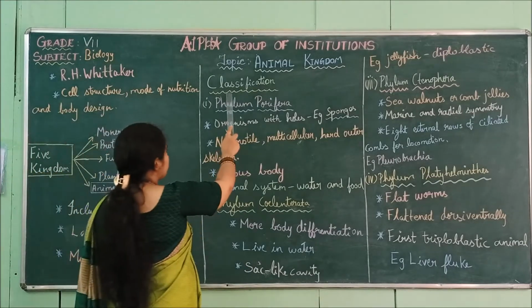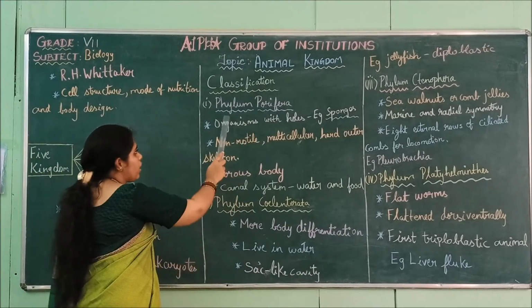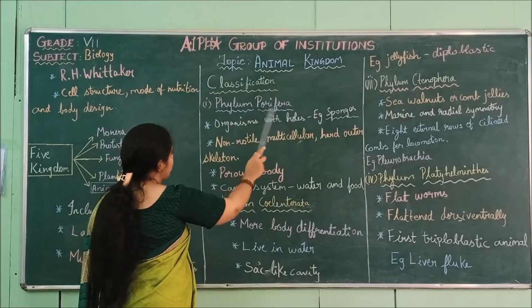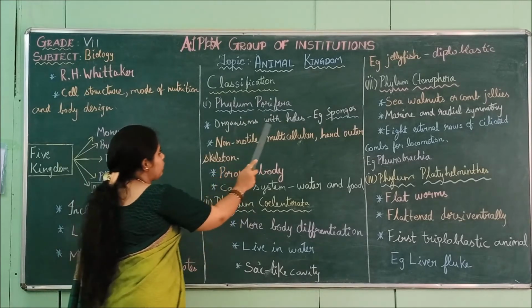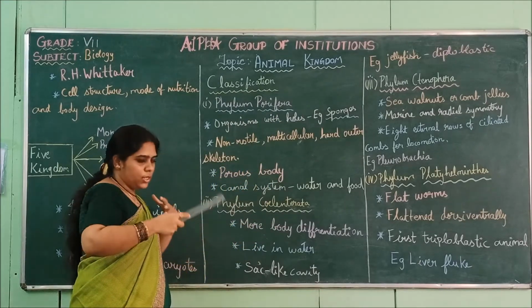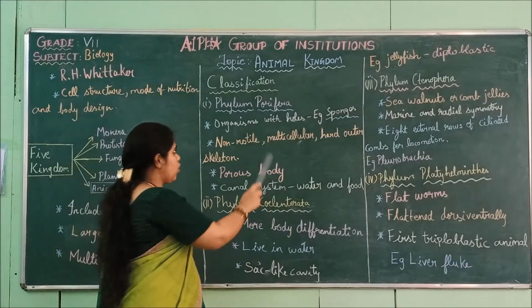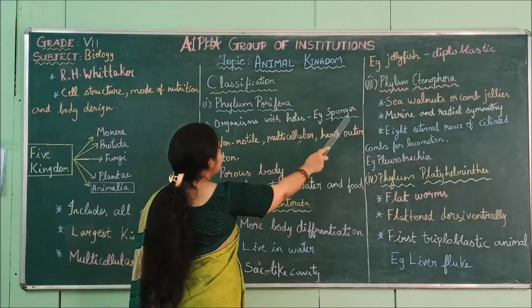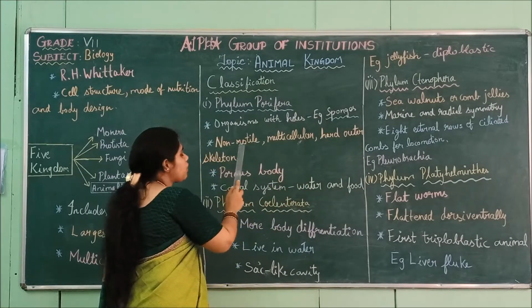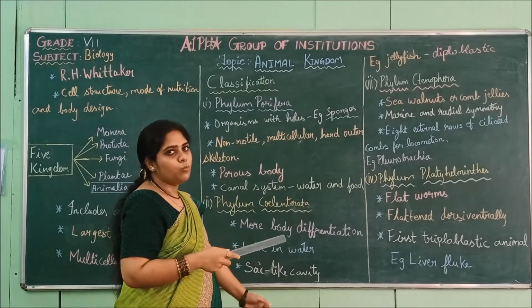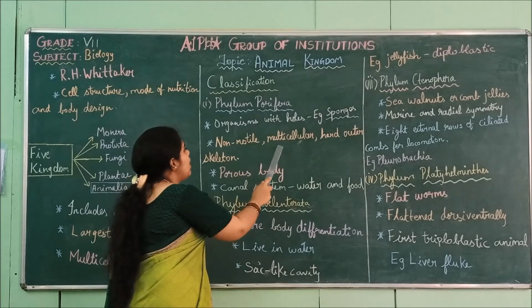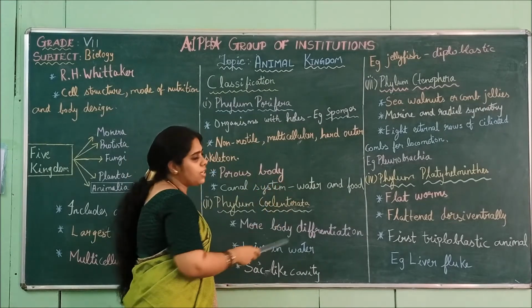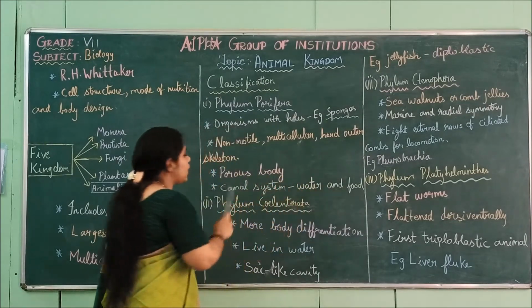Next we are moving on to the classification. First is phylum Porifera. Organisms with holes. When the organism body is full of holes, then they are called Porifera. Example, sponges. They are non-motile, that is, they cannot move from one place to another. Multicellular, with a hard outer skeleton.